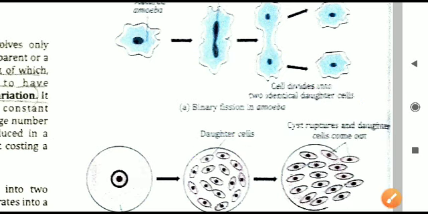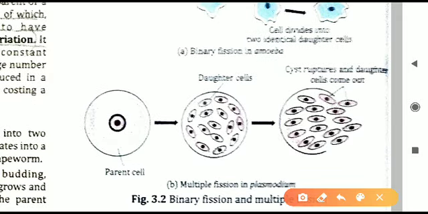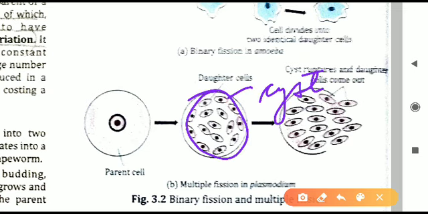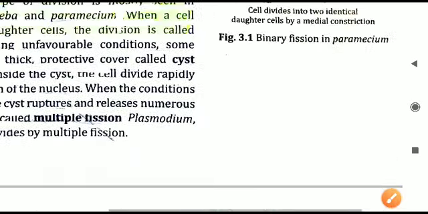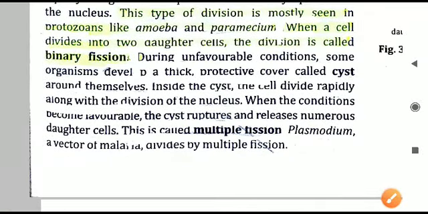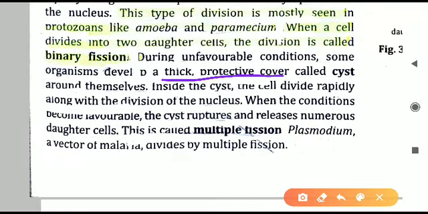And these multiple cells, here you can see a circular structure outside them. What is this circular structure? This is actually a cyst. This circle is a cyst. Inside this all the cells are present. The cyst is present here. What is the cyst doing? Let us see this in the reading part. The cyst is actually a thick protective cover.